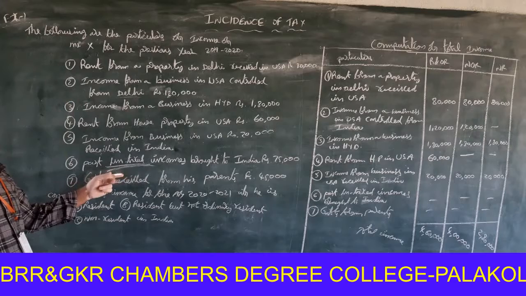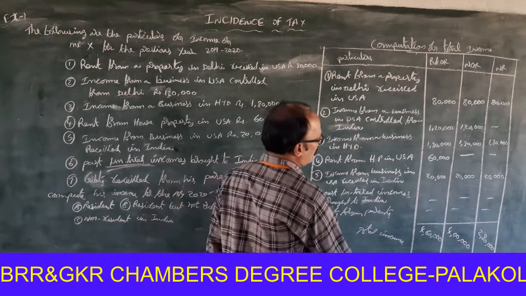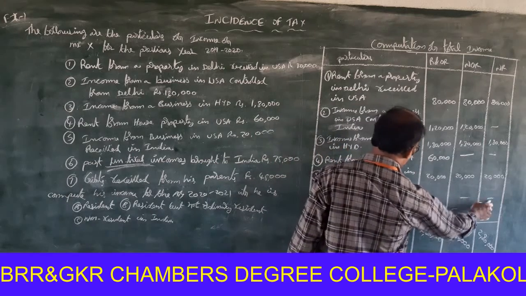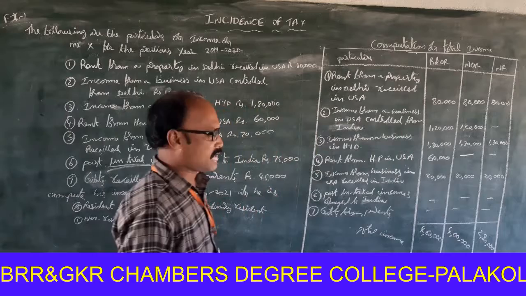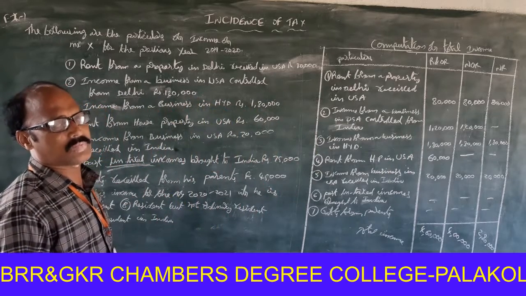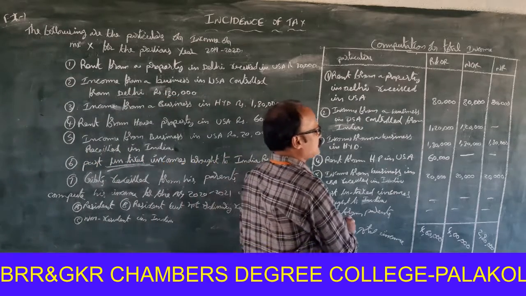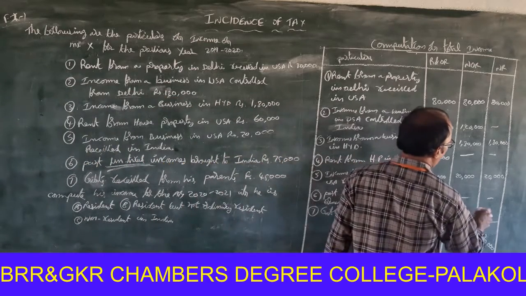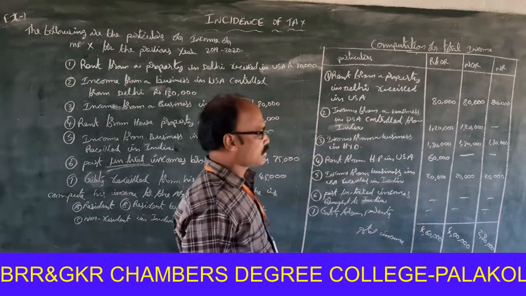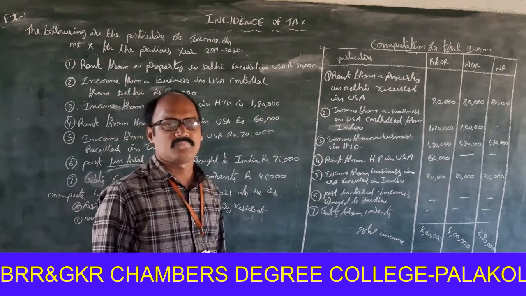Past untaxed incomes. The past untaxed incomes are not taxable for resident and ordinary resident, not ordinary resident and non-residents. Next one. Gifts from parents. It is up to 50,000 rupees. It is exempted from tax. So, gift from parents: not taxable for any category. Total 4,60,000, that is 4 lakhs and 60,000, is to be treated as total income.